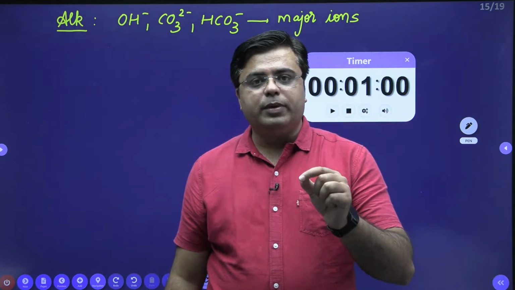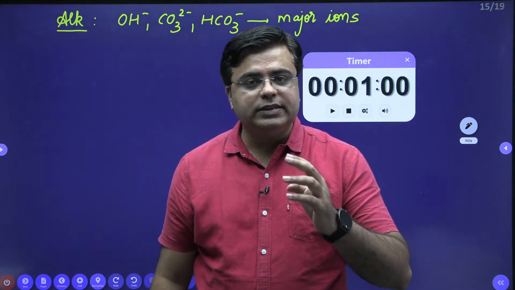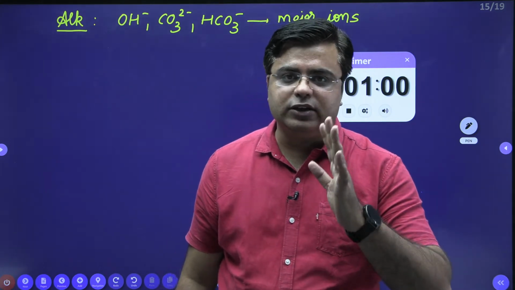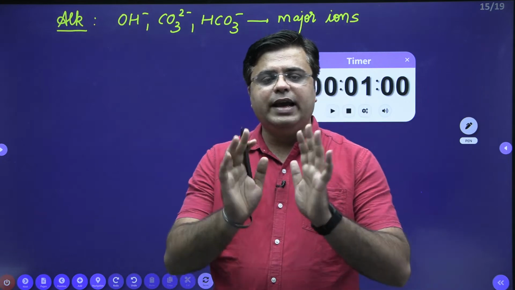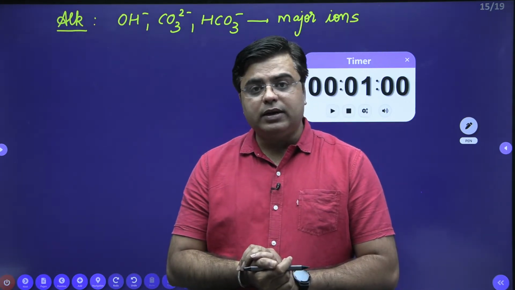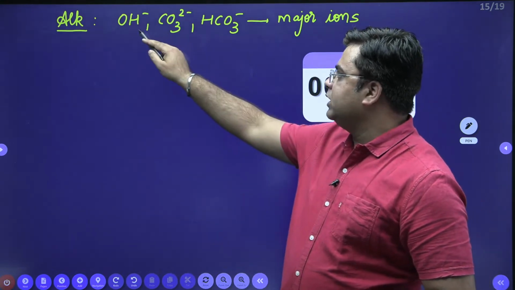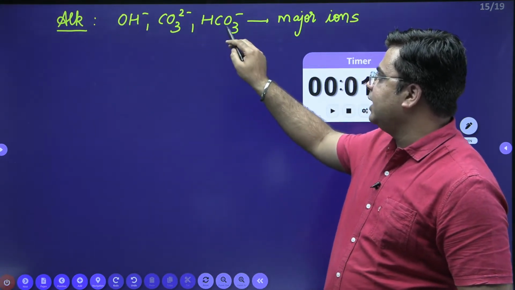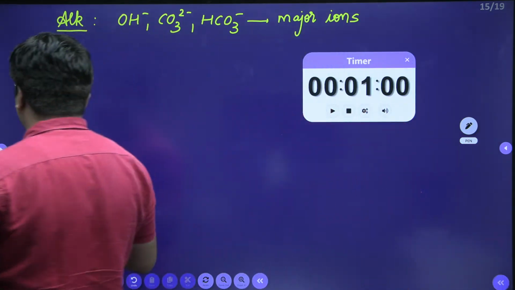Alkalinity is the property of anions, negatively charged ions. It is the acid neutralizing capacity of water. So basically all the anions provide alkalinity to the water. But for our calculation, we focus on 3 major ions: OH minus ions, CO3 2 minus ions, and HCO3 minus ions. On the other hand, if I talk about hardness,